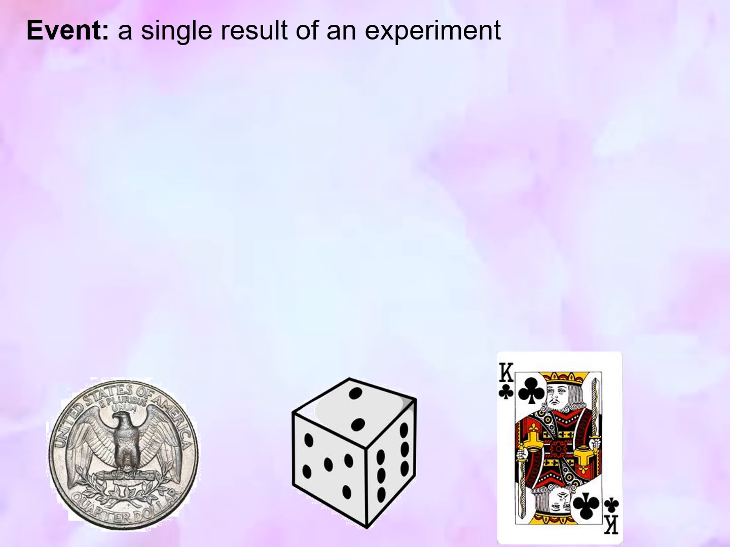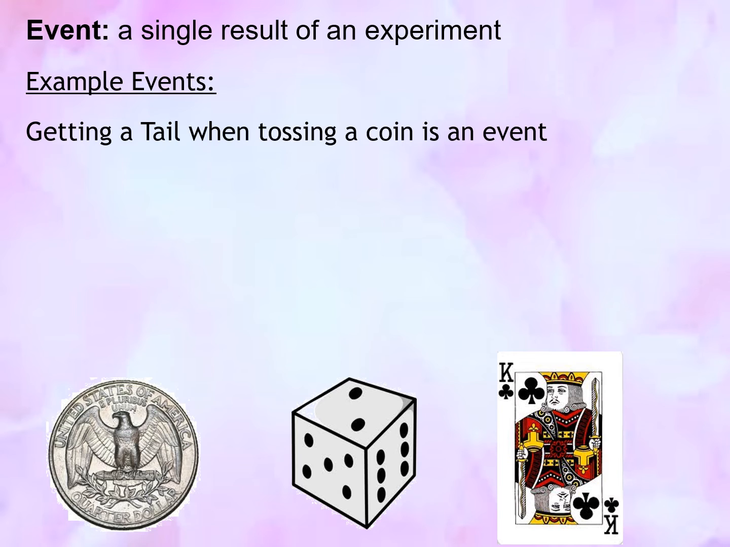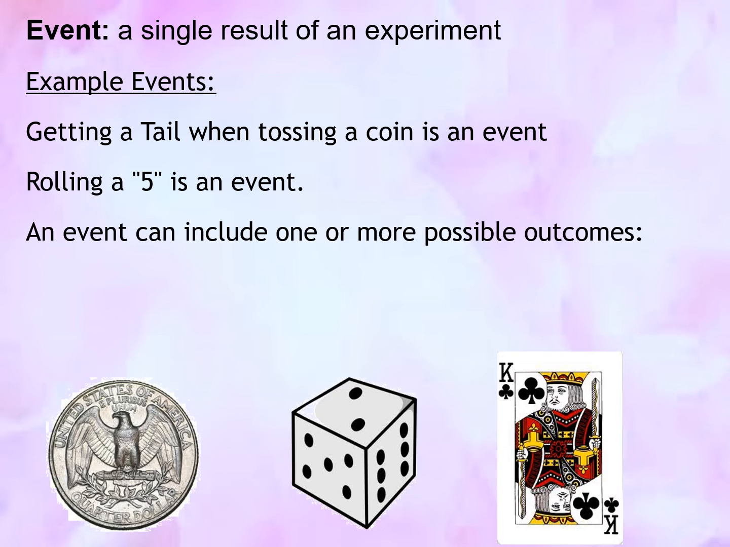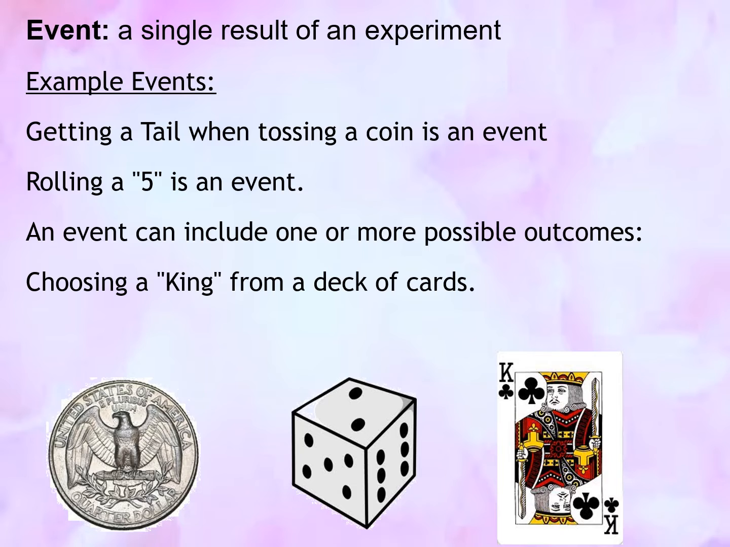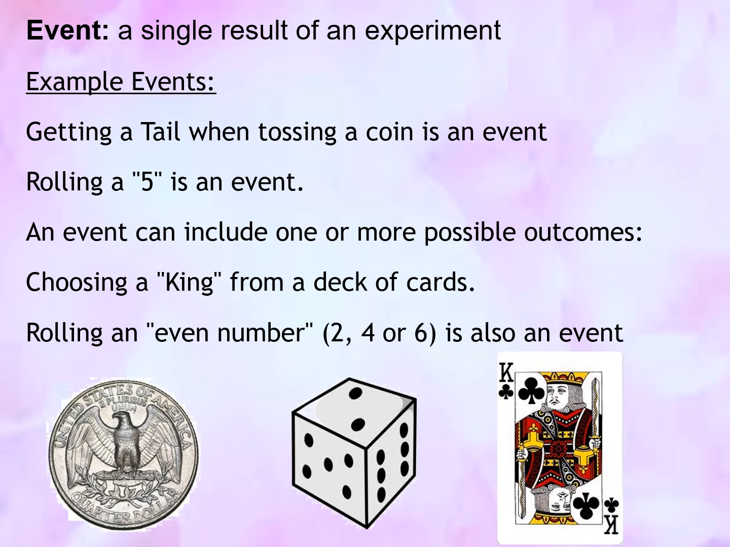We also have the term event. An event is a single result of an experiment. For example, getting a tail when tossing a coin is an event. Rolling a 5 is an event. An event can include one or more possible outcomes. Choosing a king from a deck of cards, or rolling an even number, 2, 4, or 6, is also an event.